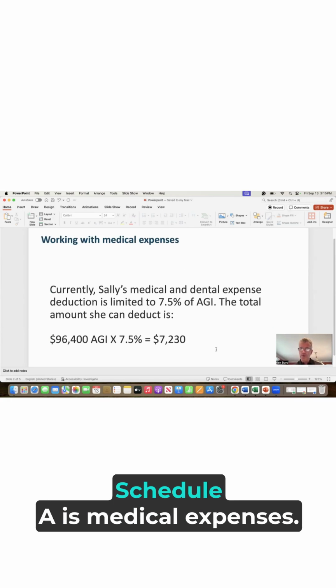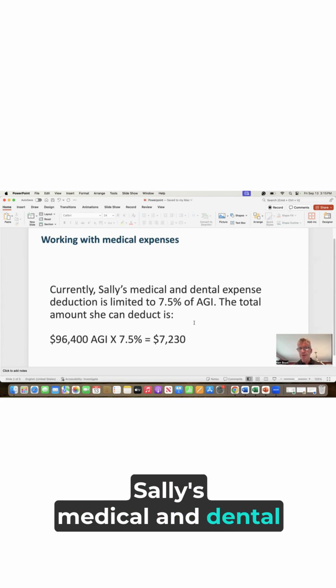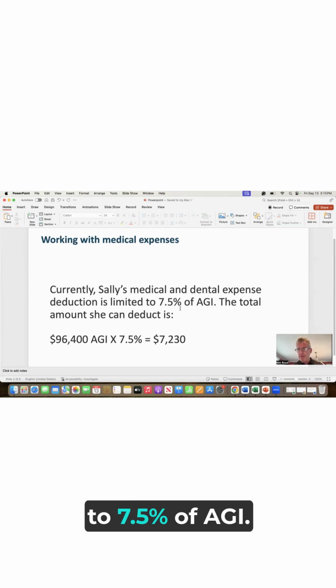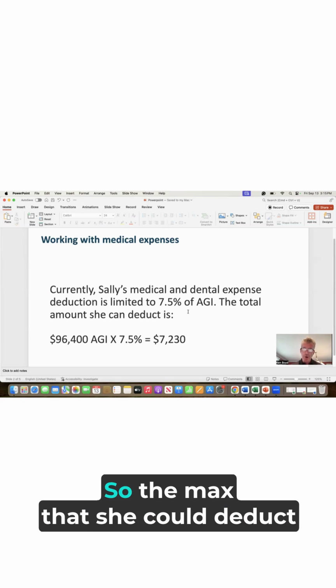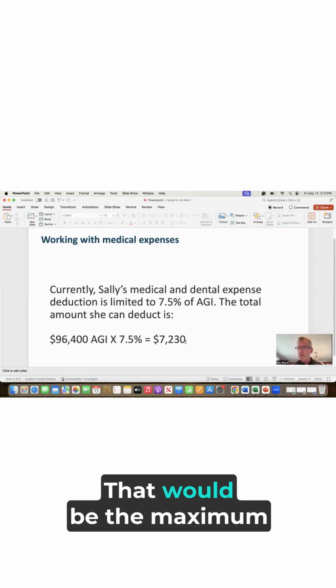One of the deductions on Schedule A is medical expenses. Currently, Sally's medical and dental expenses deduction is limited to 7.5% of AGI. So the max that she could deduct is the $96,400 AGI times 7.5%, or $7,230. That would be the maximum.